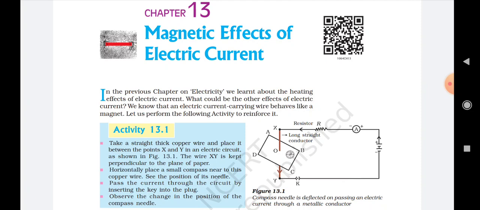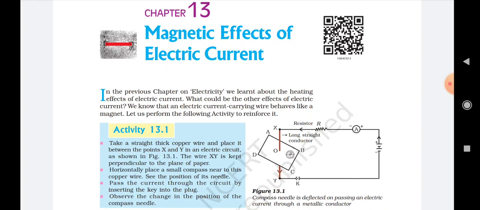Since this effect is caused due to the chemicals, it is called the chemical effect of electric current. So electricity is responsible for the breakdown of the elements into the ions. That is why it is called electrolysis or electrolytic conduction. Second one is the heating effect of electric current. We have understood that when electricity passes through an appliance or any object, it produces heat. Like an electric iron, or an immersion rod, anything, right?